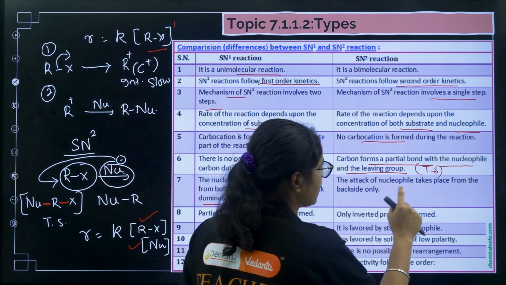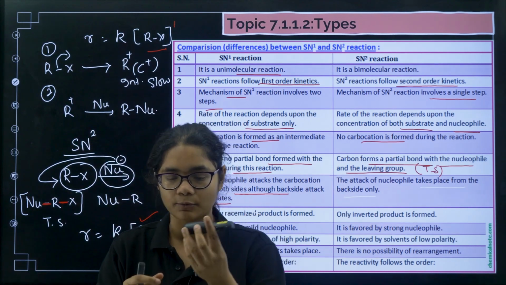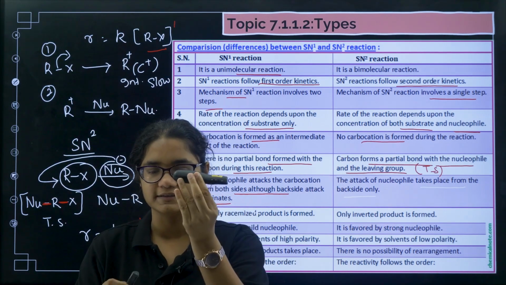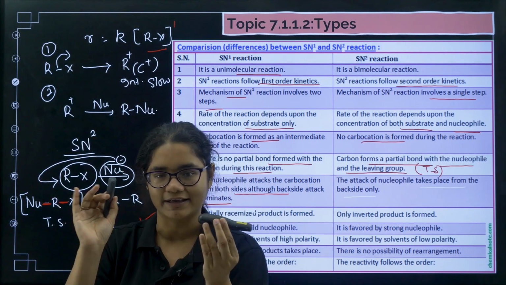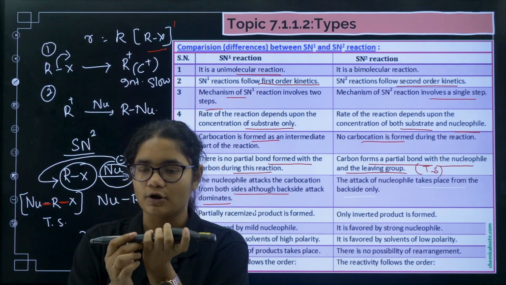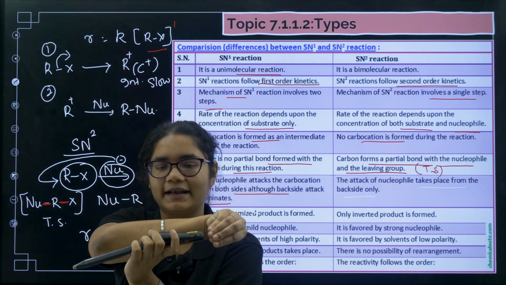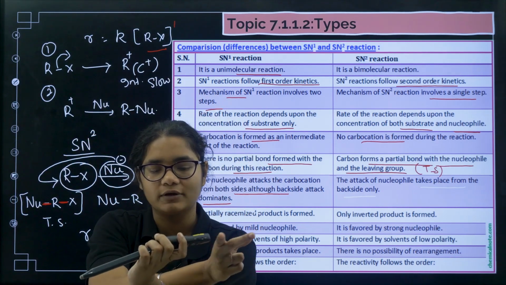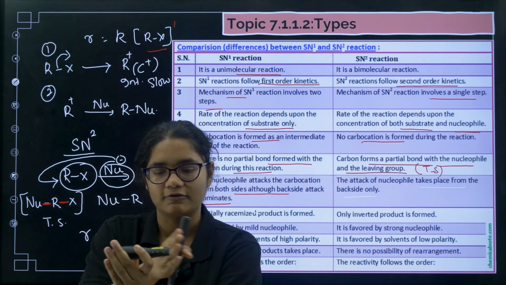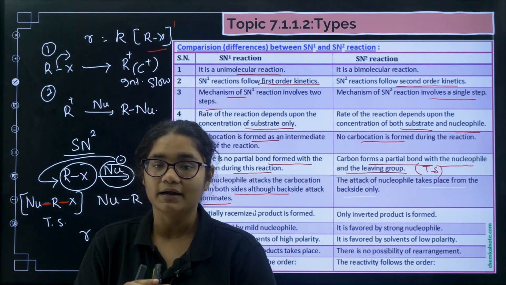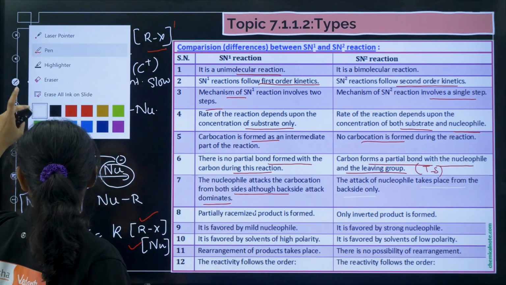But in SN2, the attack of the nucleophile takes place only from the back side. Now see, suppose this is the carbon and this is your leaving group, or RX is there, right? X will leave here, so X is called the leaving group. X is already attached, so when the nucleophile comes, it has to come from the back side and attack here, right? The nucleophile attacks from the back side and this X minus will leave, and we'll get the Nu-R bond formed here. But here it will always be from the back side.